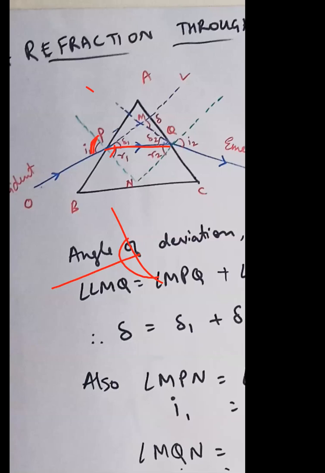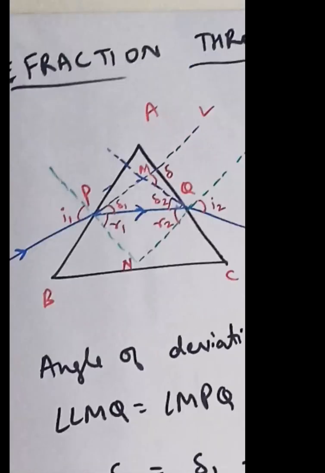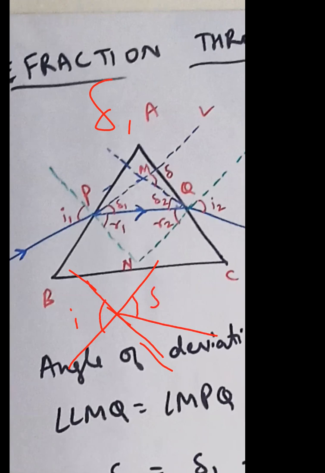This small angle is the angle of deviation, which I have written as delta 1. I'll just zoom in. Yes, sir. Now see this. In geometry, you must know the theorem about vertically opposite angles. This is I1, and this is delta 1 and R1. I can say I1 is equal to delta 1 plus R1.